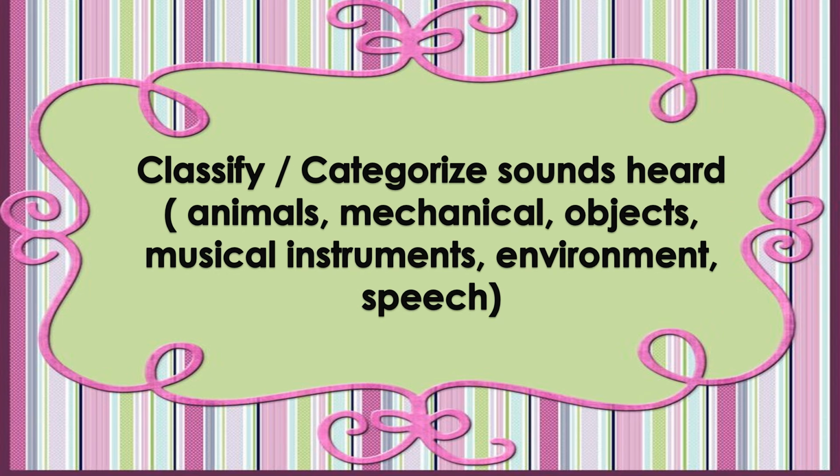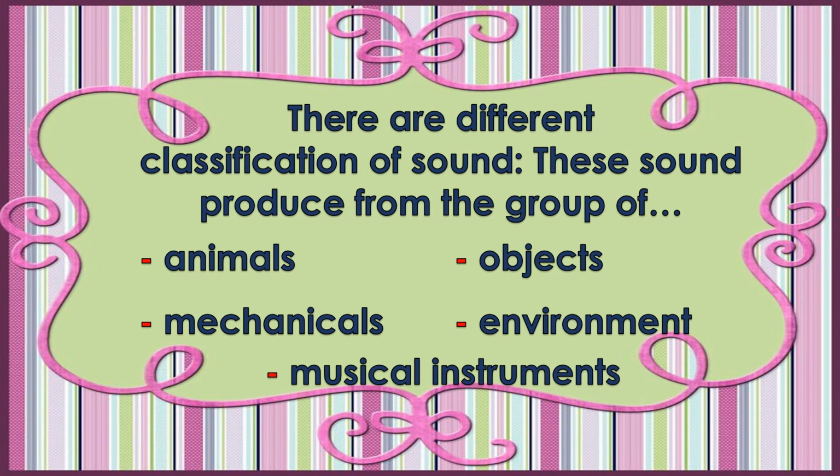Animals, mechanicals, objects, musical instruments, environment, speech. There are different classification of sound. This sound produced from the group of animals, mechanicals, objects, environment, musical instruments. There are different kinds of sound around us.